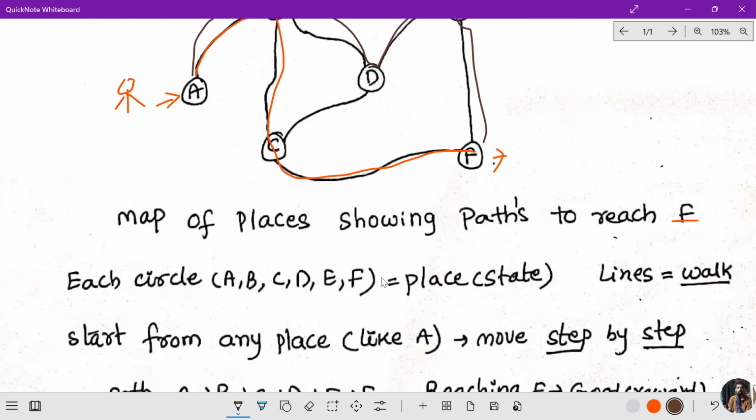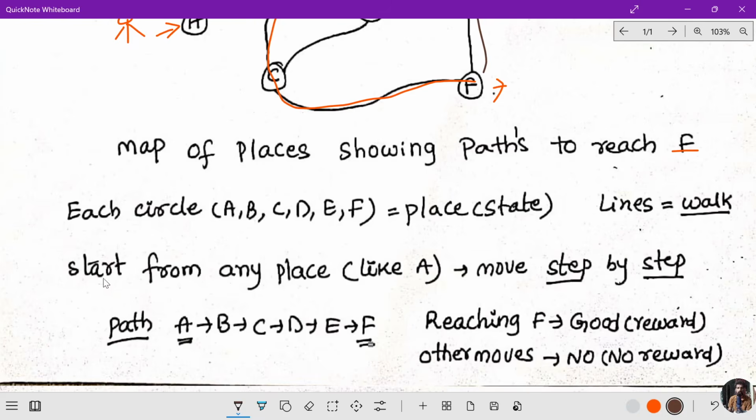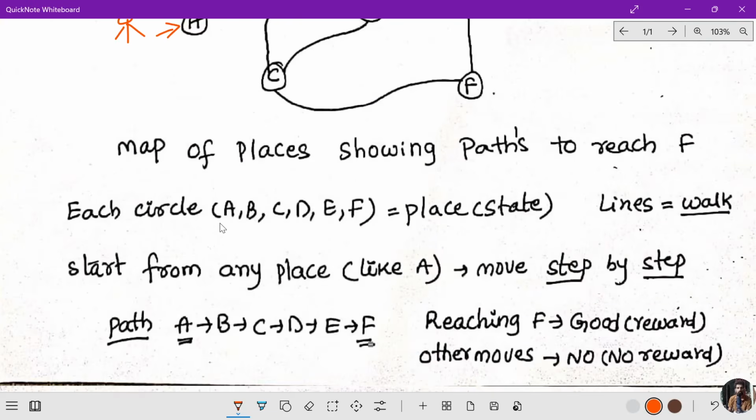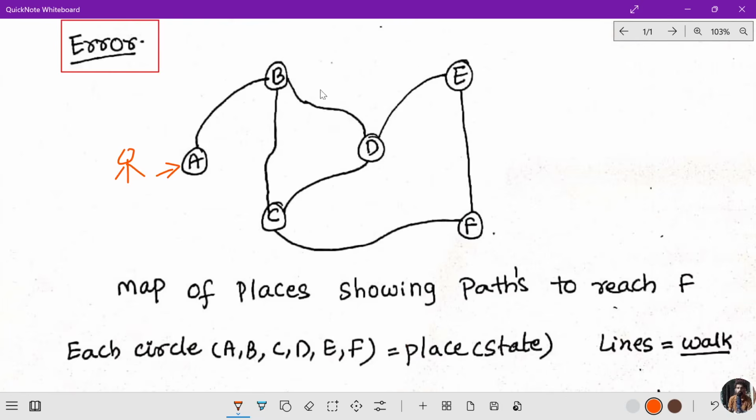Here you observe we can start from any place. It is not mandatory that we always start from A. But imagine we started from here. We can start from any place like A and move step by step.